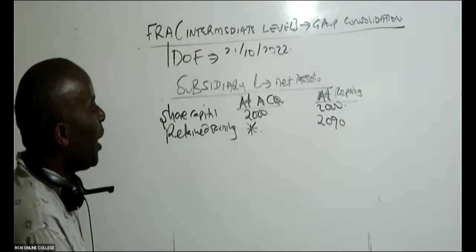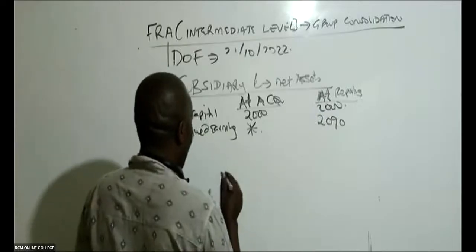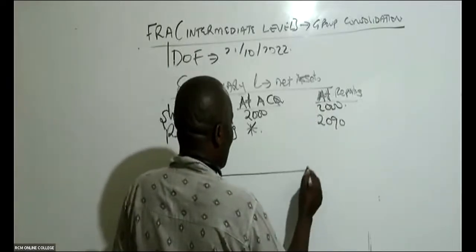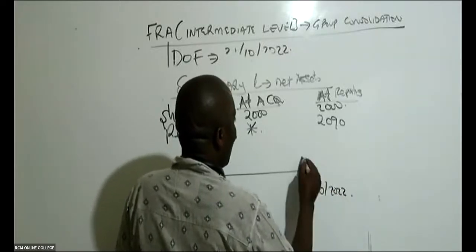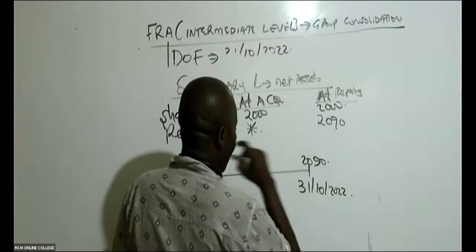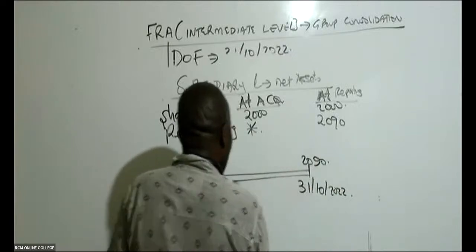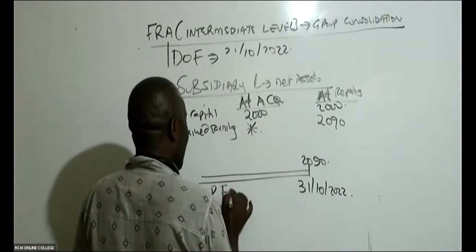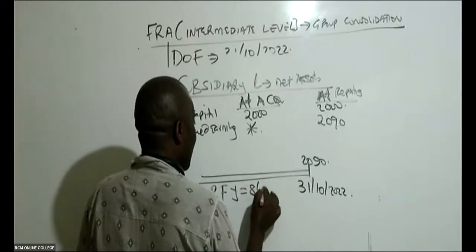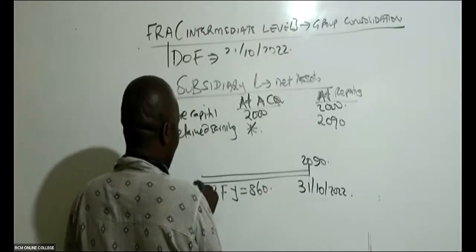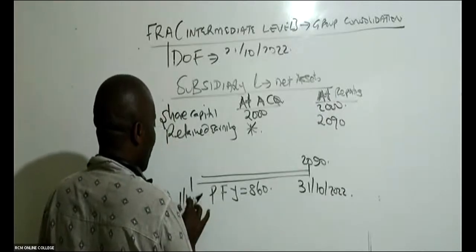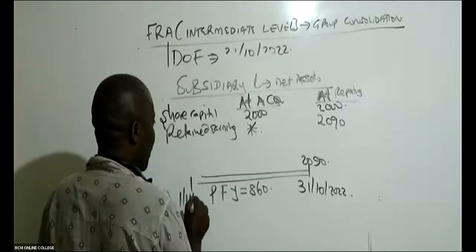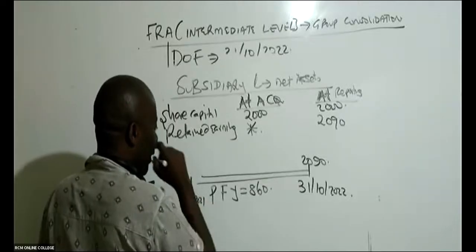So this ninja, how has he gotten this 1660? This ninja has known. So we are here, 31st October 2022. Our retained earnings is 2019. And then profit for the year is 860. So remember the financial year began 1st of November 2021, all right?